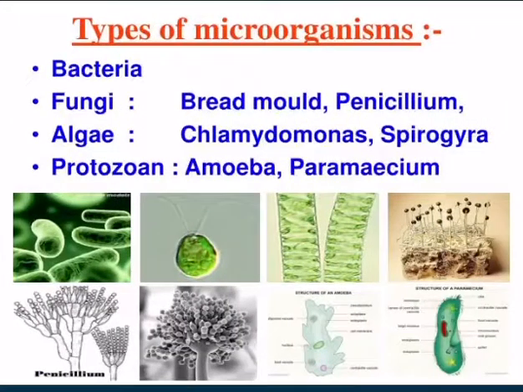Types of microorganisms. We have four types of microorganisms, that is bacteria, fungi, for example the bread mold or penicillium, algae, that is Chlamydomonas or Spirogyra, and protozoa, that is amoeba, paramecium, right? So these are the four types of microorganisms.